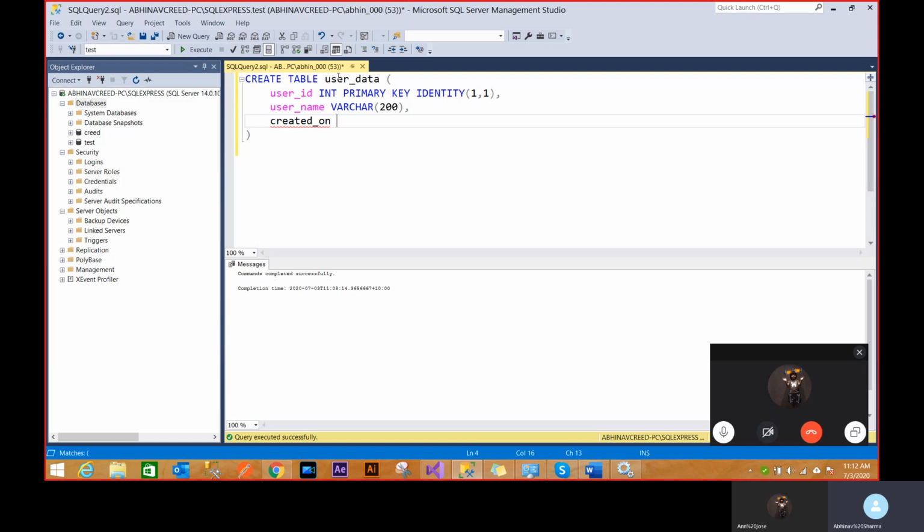So I want to add a created on column so that we know what time it was created. I'll set it to be datetime. But there's something I will do: I'll add a default constraint with GETDATE. What it does is, every time I push a new record, I don't have to provide a created on date. I'll just pass these two values, and automatically it will take the GETDATE of the current system and put it in this column.